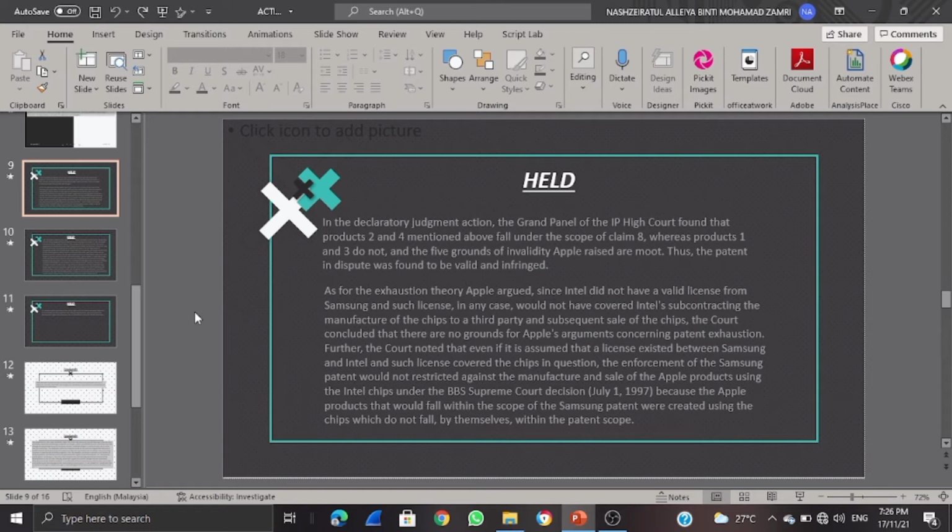As for the exhaustion theory, Apple urged that Intel had a valid license from Samsung, but the court found Intel did not, and such a license in any case would not have covered Intel subcontracting the manufacture of the chips to a third party and subsequent sale of the chips. The court concluded that there are no grounds for Apple's argument concerning patent exhaustion. Further, the court noted that even if it is assumed that a license exists between Samsung and Intel covering the chips in question, enforcement of the Samsung patent is not restricted against the manufacture and sale of the Apple products that fall within the scope of the Samsung patent, as they were created using chips which do not by themselves fall within the patent scope.